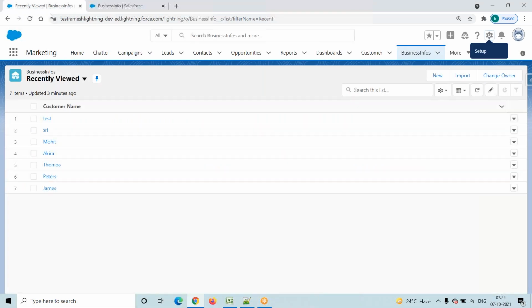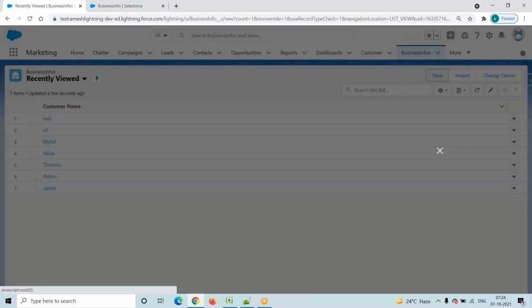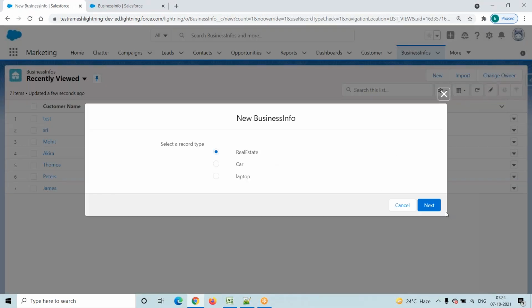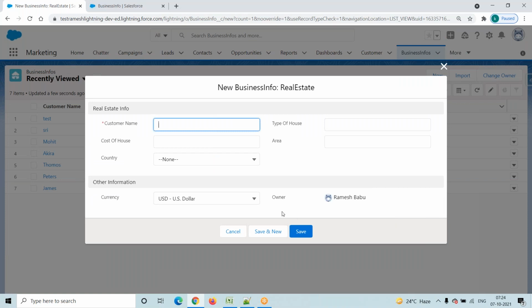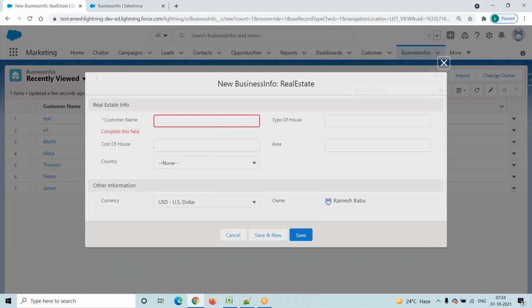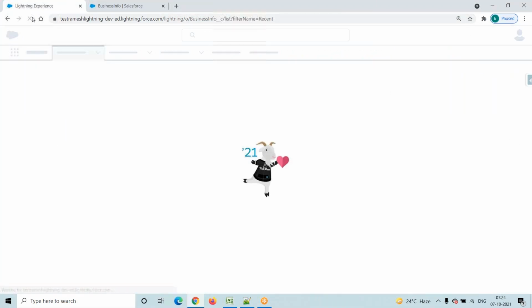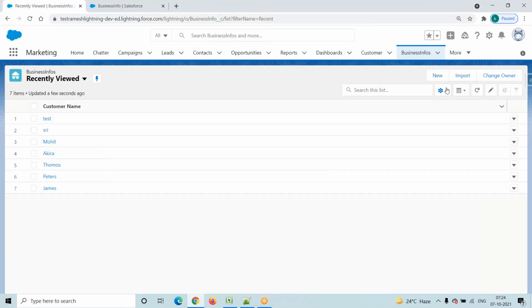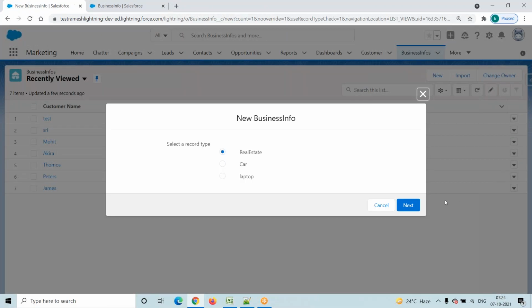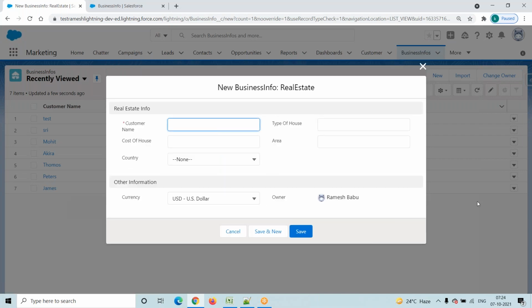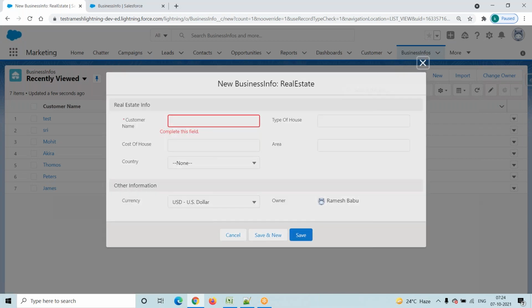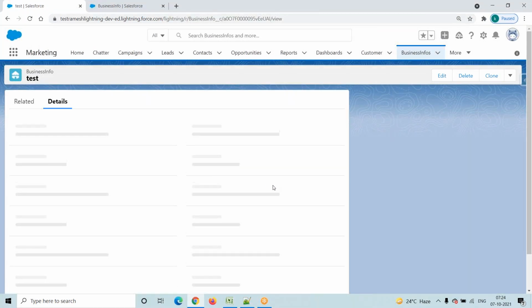Now go to the front end. Click on this new button, real estate, and click on the next button. We have to refresh, I think. Refresh. Click on this new button. Select, otherwise take any existing record.